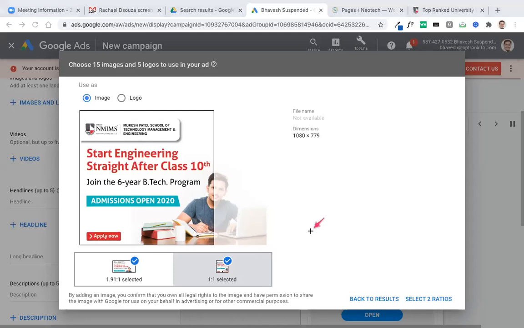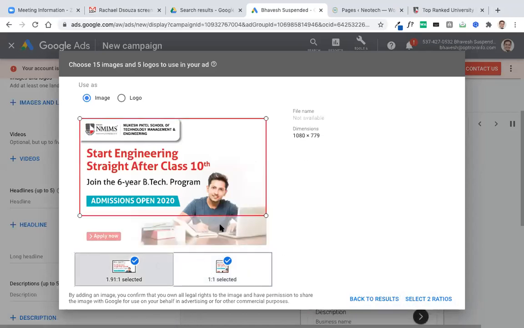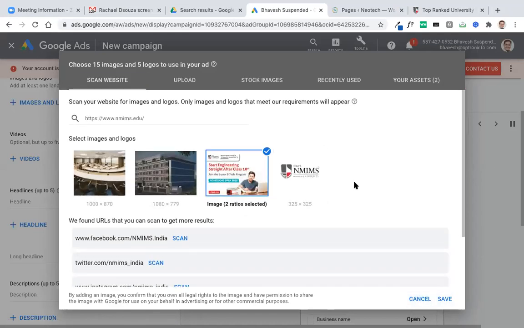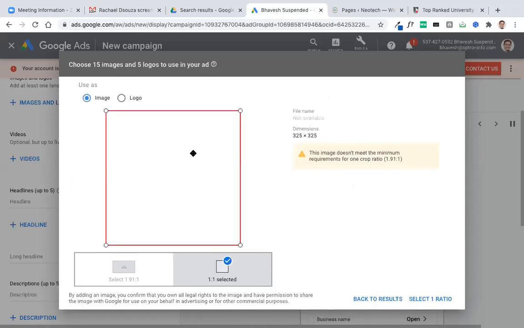What you can do is take a screenshot and send it to your designer. Tell them, I want to create an image like this, and here is the dimension of this image which they have given. I'll share the list of dimensions. Now this image will be used as a logo.